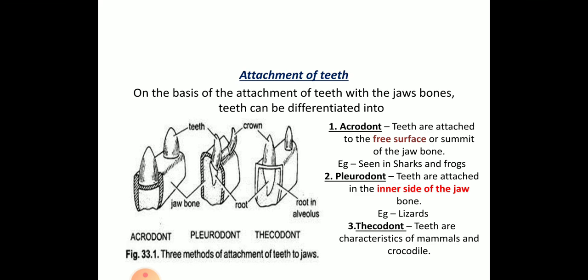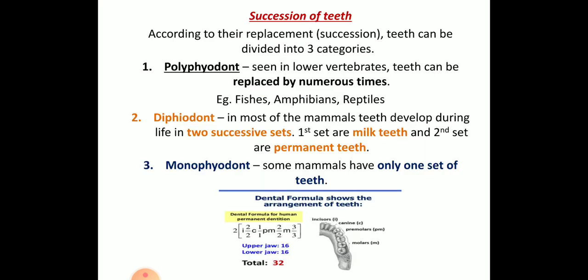Pleurodont teeth are attached to the inner side of the jaw bones; an example is the lizard. Thecodont teeth we see in mammals and humans. They are embedded inside the jaws, and so they are called thecodonts. These are the different types of attachments of teeth.